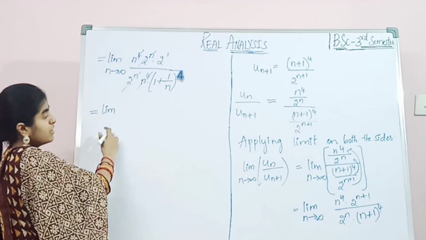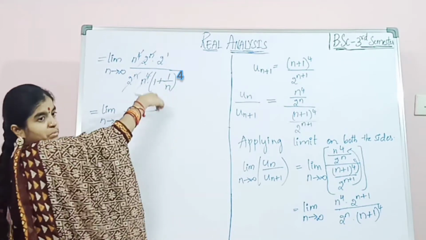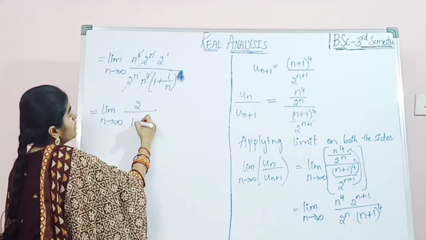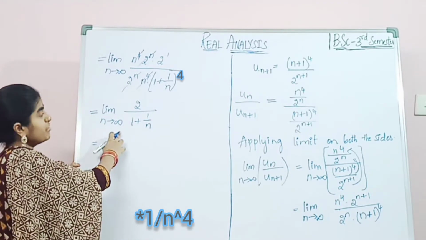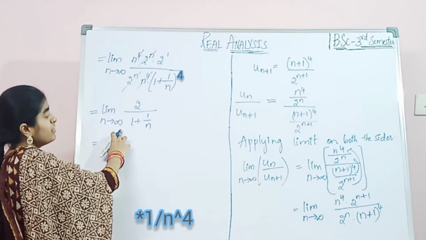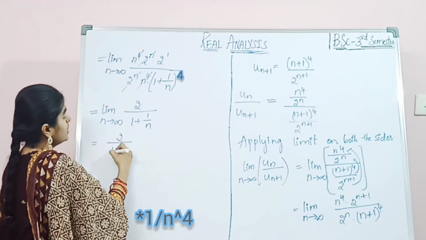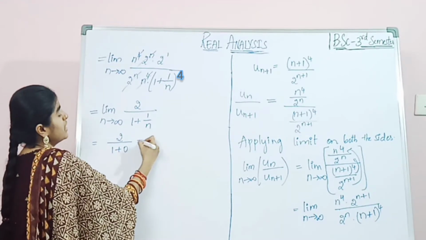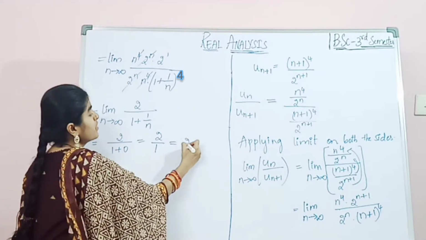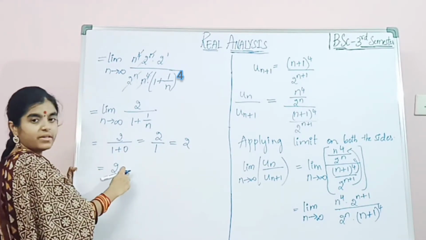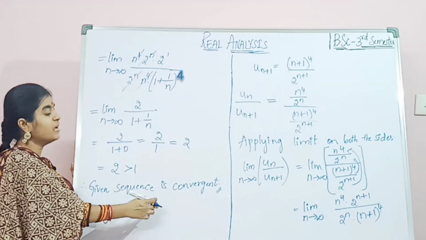Limit n tends to infinity, 2 by 2 power 1 is 2, by 1 plus 1 by n. Now n tends to infinity means 1 by infinity means 0. So that equals 2 by 1 plus 0, which equals 2 by 1, which is equal to 2. So 2 is greater than 1. Therefore, we can say that the given sequence is convergent.